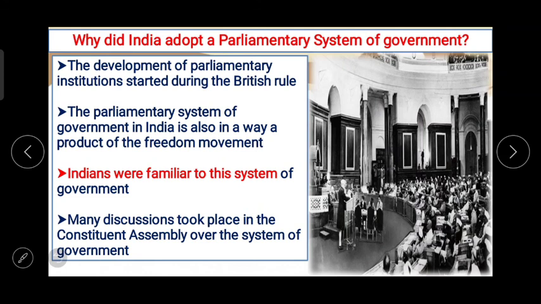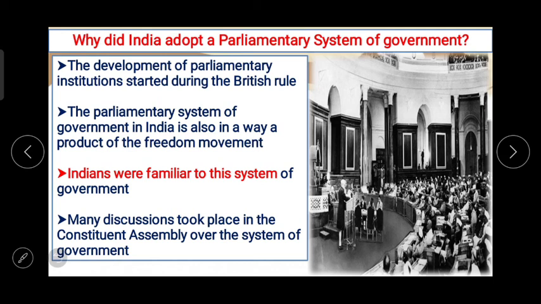Next thing, now the basic question: why did India adopt a parliamentary system of government? हमने ये parliamentary system ही क्यों चूज़ किया, जबकि presidential system भी है या फिर और भी systems है government के structure के, then why did we choose a parliamentary system of government?